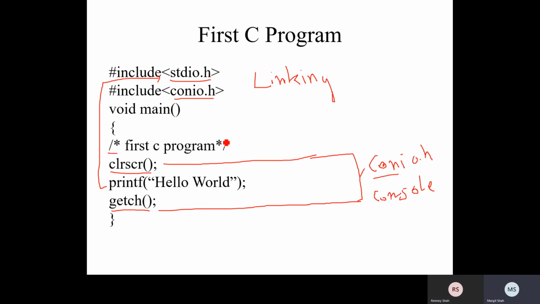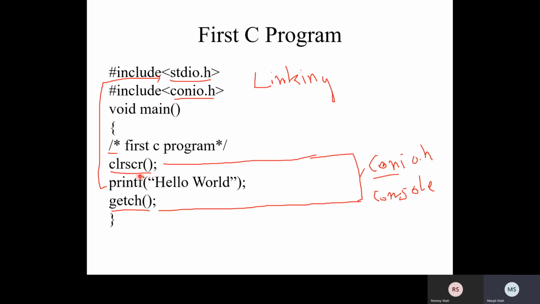There are two types of comments available in a C program. One is a single line comment, another is a multi-line comment. This is a multi-line comment. A single line comment is just a double slash, nothing to end, and you write whatever you want. As it is single line, whatever you have written in that particular line will be considered a comment only.